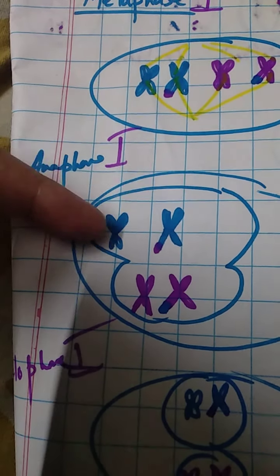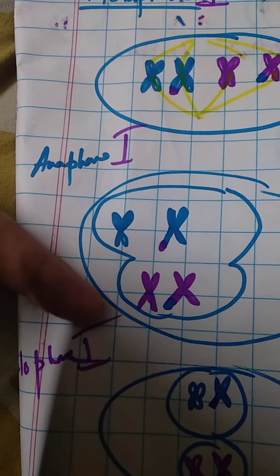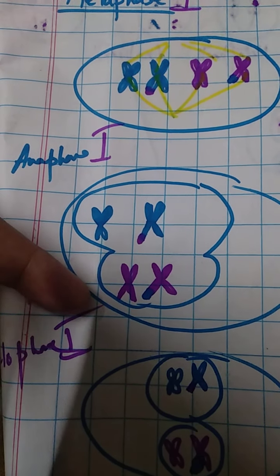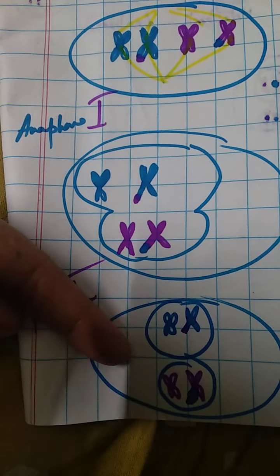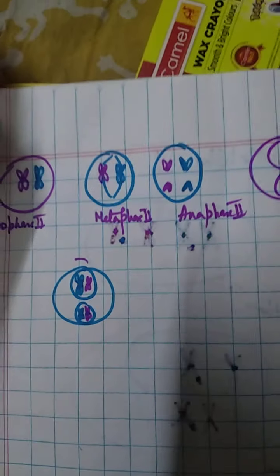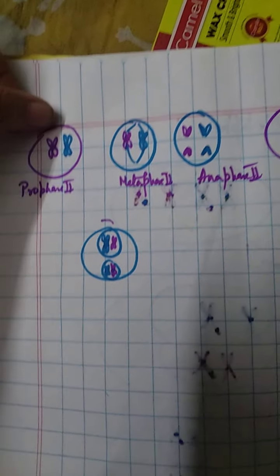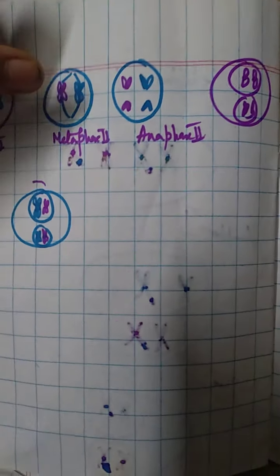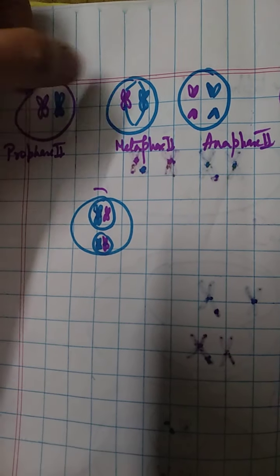Half of the chromosomes will migrate to the upper side and half of the chromosomes will migrate to the lower side, anaphase. And then the telophase, 2 daughter cells are produced, each having half the chromosome number. Then if we see the next phase, that is meiosis 2, which also comprises of prophase 2, metaphase 2, anaphase 2 and telophase 2. Prophase 2, again condensation of chromosomes takes place.